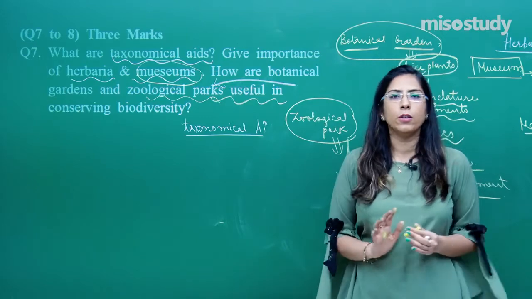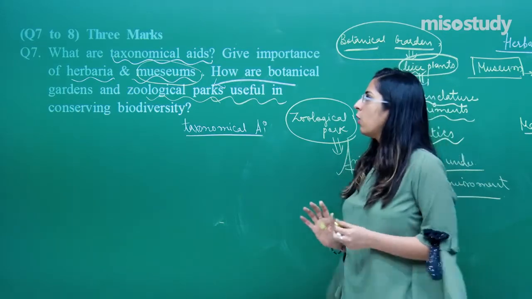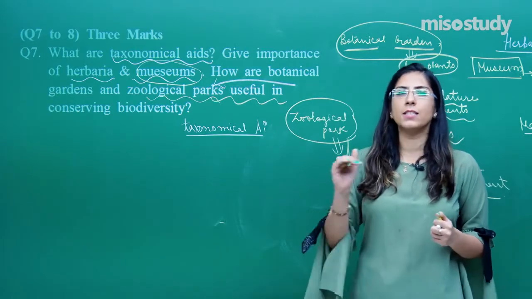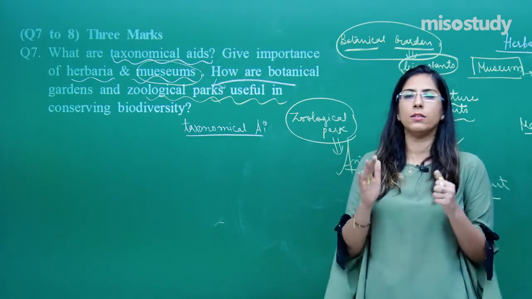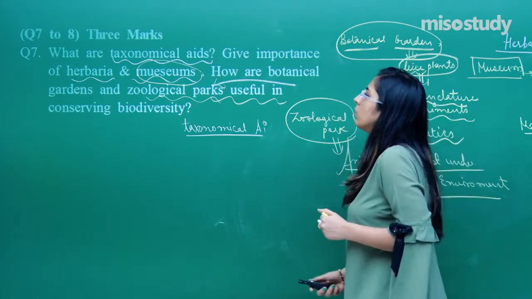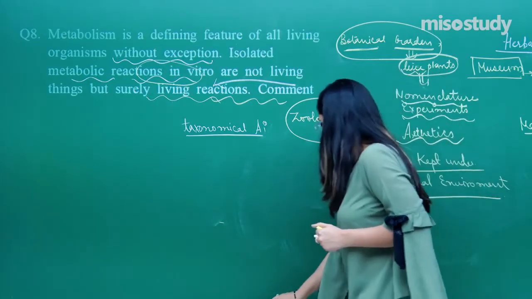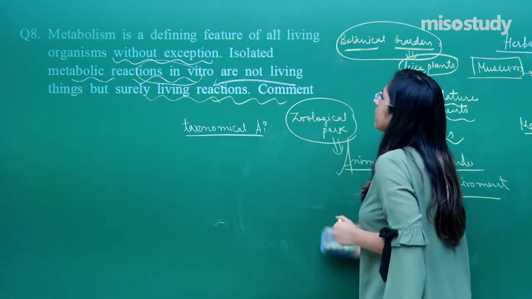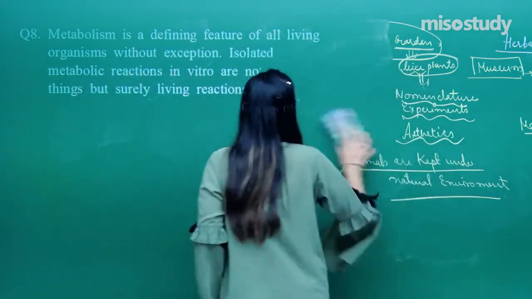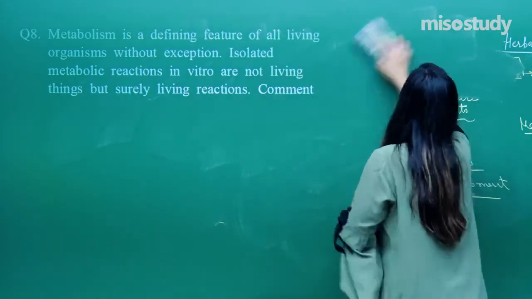So this was question number 7. Hope you know now how to attempt such type of question. Explain stepwise, slowly, and this is how you can attempt. Now, let's talk about the next question. The next question is related to metabolism. So just read this question. By the time, let me prepare the board for you.